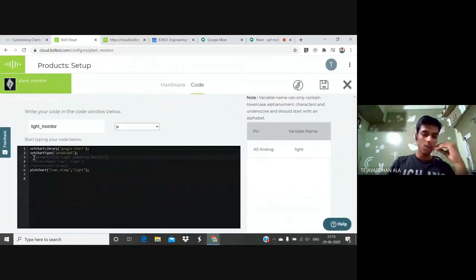I already commented this code, so I removed that. I set the chart title using that function, using light intensity monitor. I am also using set axis name, time and light. The time means originally the code will be like x axis in single quotes, comma, y axis. You have to use single quotes only, friends, otherwise the code will not work. So after this, I have to save this.